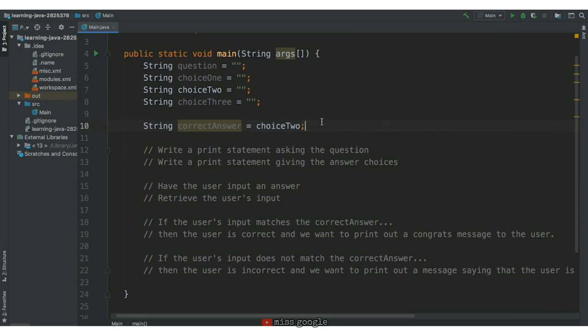Next, we'll write a print statement, asking the user and then providing the answer choices to the user. Then you'll retrieve the user's input and check if it matches the correct answer. If the user is correct, print out a congrats message. If the user is incorrect, print out that the user is incorrect, as well as what the correct answer choice is. Next, we'll review a possible solution to this challenge. Good luck!